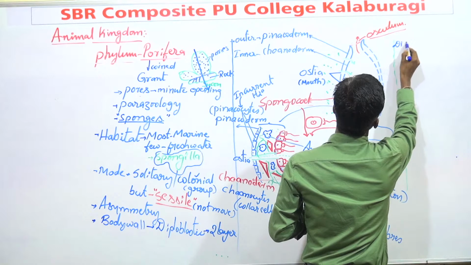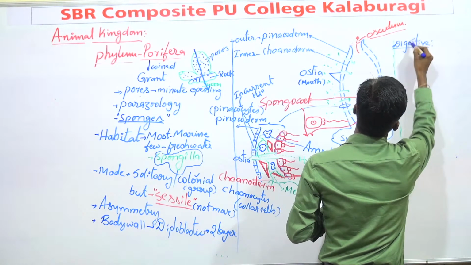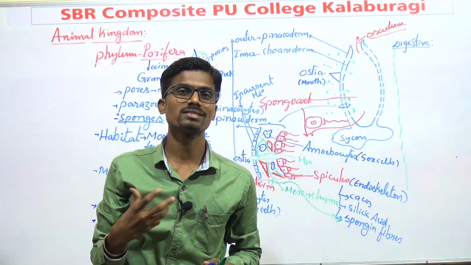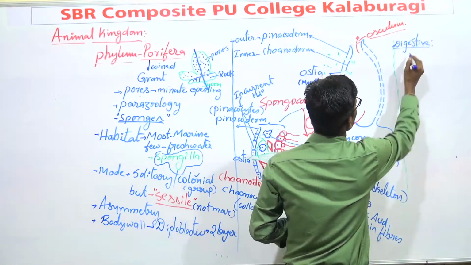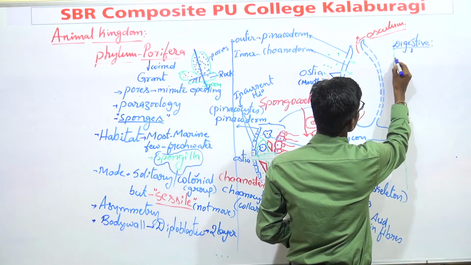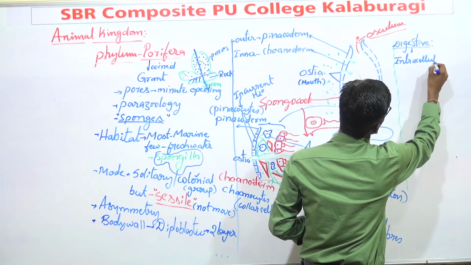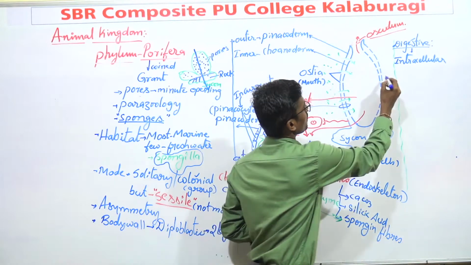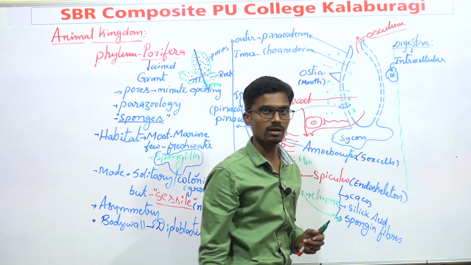These organisms do not have any digestive system. How is food going to be digested in these organisms? They can digest the food within the cell. That's why intracellular digestion is present. What is intracellular digestion? The digestion inside the cell.